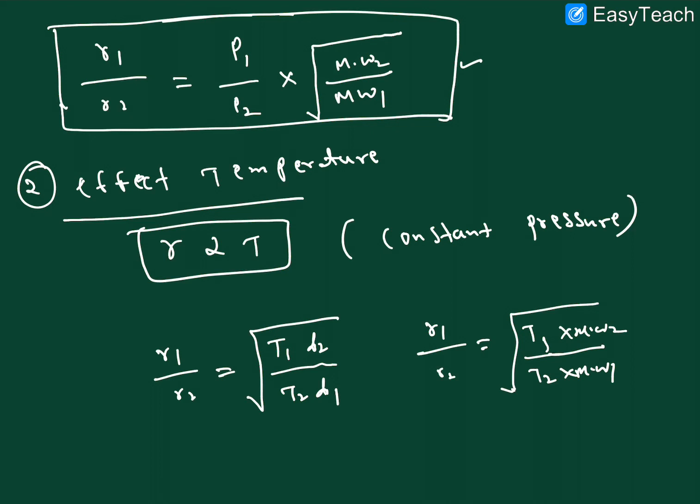The importance of Graham's law. What is the importance of Graham's law here? It is used for the separation of isotopes of some elements. It also provides a simple method to determine the density and molecular mass of unknown gases by comparing their rate of effusion and diffusion.